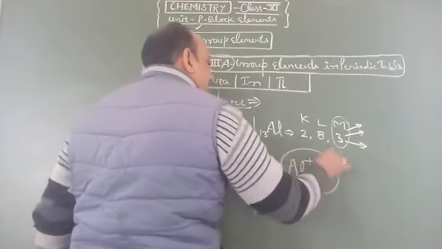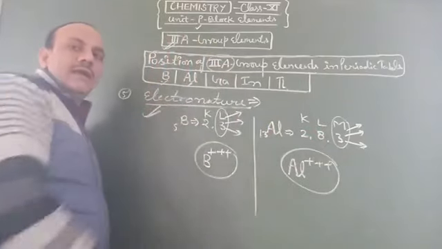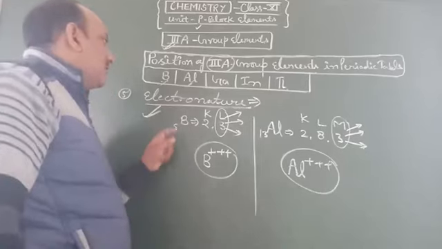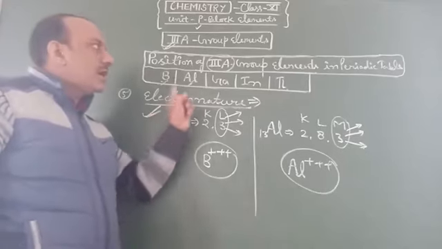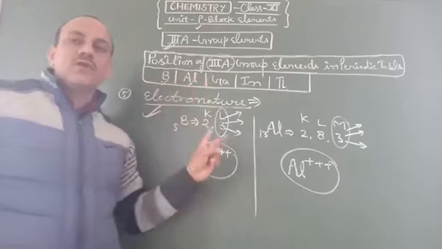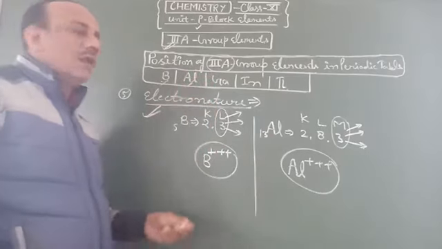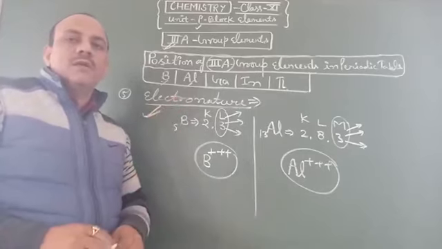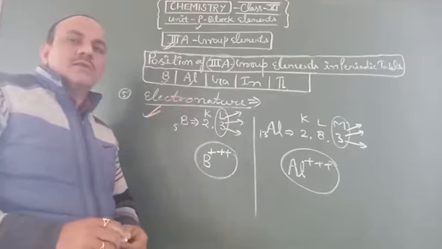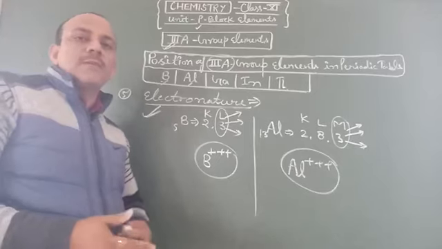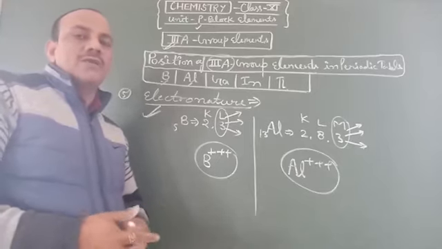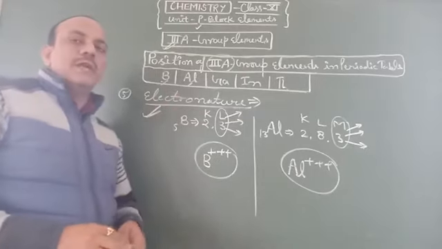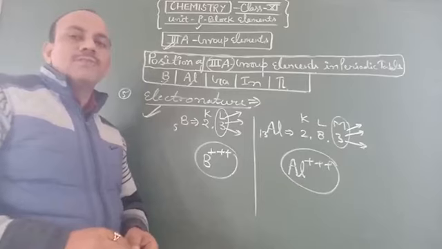So we say that they are totally electropositive in nature. Students, we define it: third A group elements donate 3 electrons from their outermost orbital and show electropositive nature. Students, in the next class we will discuss their chemical properties, their chemical reactions and the chemical activity of third A group elements, especially boron and aluminum.